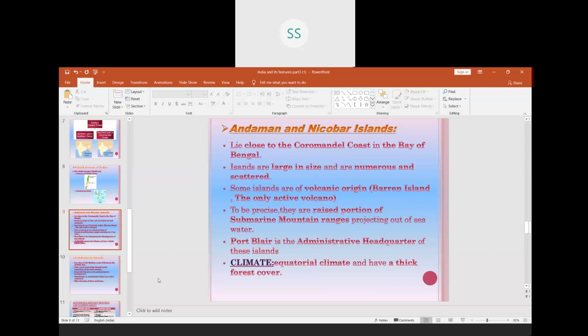Because as we are going towards the south in Andaman Nicobar, you have studied in the first chapter that we are going towards the equator. Our extreme southern part is 8 degree 4 north latitudes. That means as we go down, we are closing to the equator. So we experience equatorial climate in Andaman Nicobar Islands, and it has a thick forest cover. So large amount of flora and fauna we can see in Andaman and Nicobar Islands.